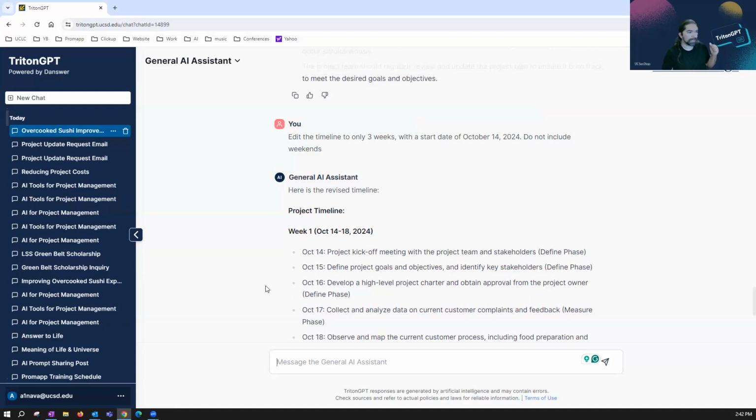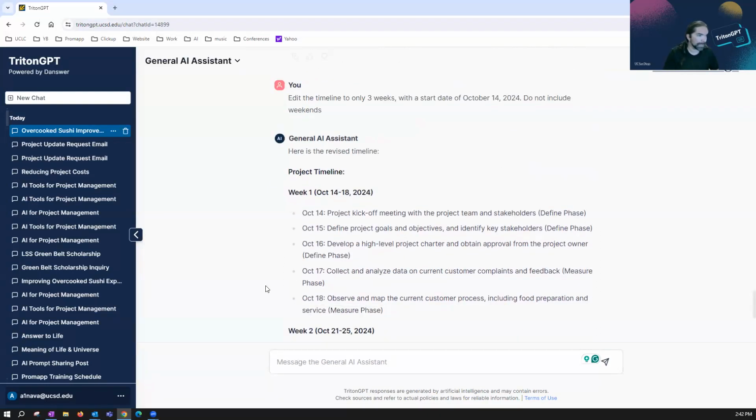So there you go. I've taken my meeting notes and quickly made a project charter, a business justification document, and a timeline with specific dates, excluding weekends, for this particular project.